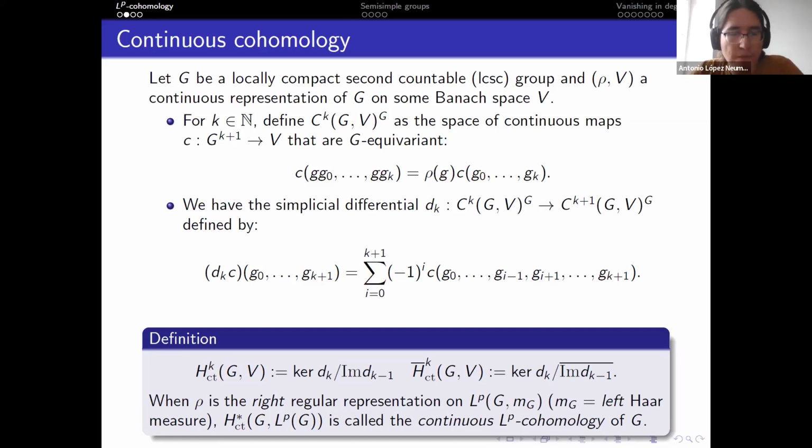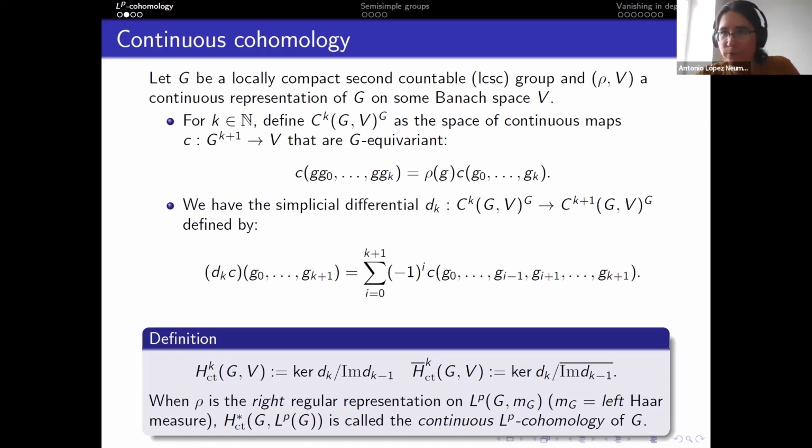And the representation we're looking at today is the right regular representation on your LP functions. So LP functions, I mean LP with respect to a left Haar measure. And I will just denote it like this, H star continuous of G with values in LP of G. And this is what we'll call continuous LP cohomology or group LP cohomology, or one of those two.